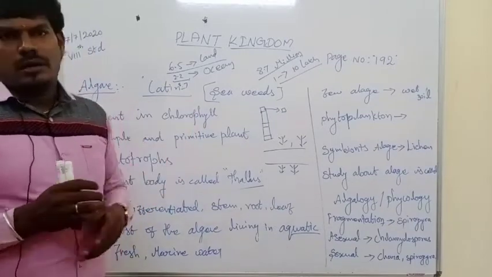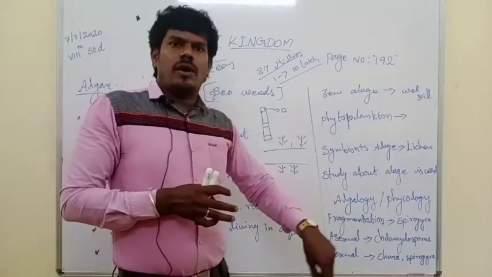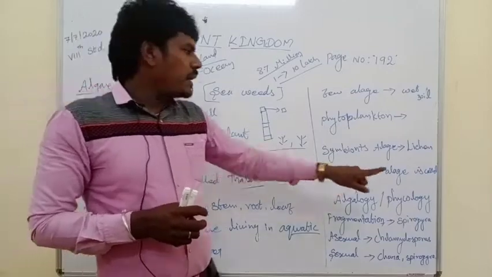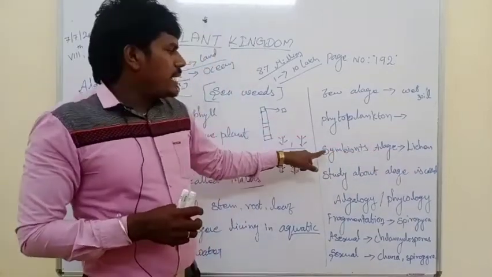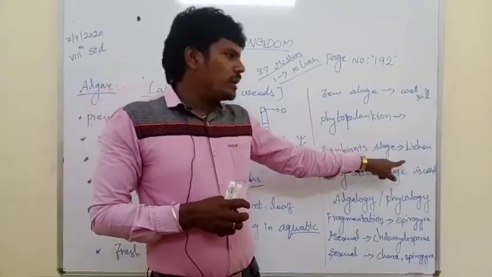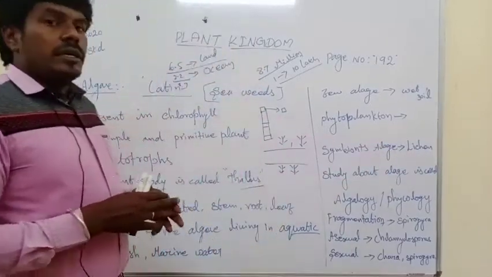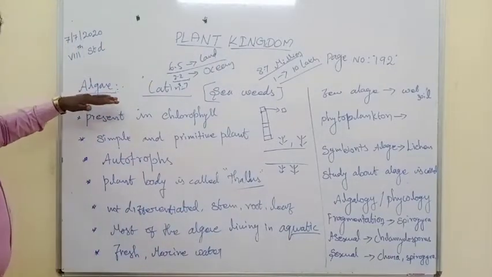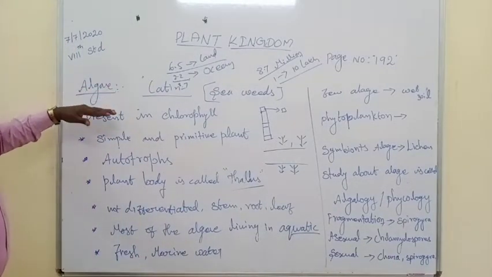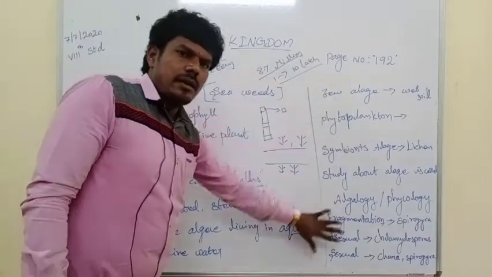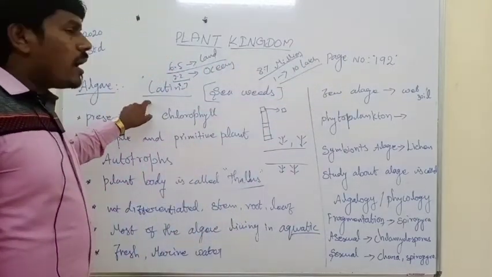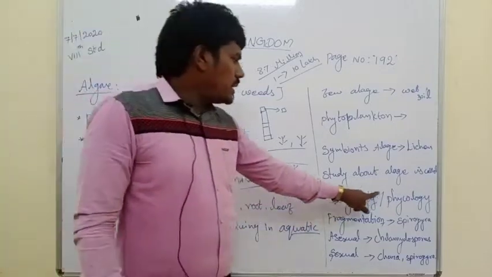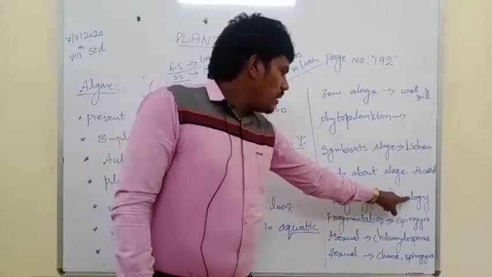That means dual living conditions, maybe living in water regions or living in land regions. The good example is lichen. So symbiotic algae is the good example for lichen. These are the characters present in algae. The study about algae is called algology or phycology.